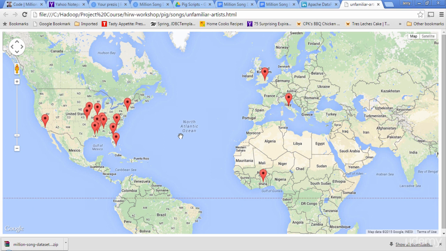Now let's look at part 2 of the script. Here we'll find out the artists who are far away compared to the other artists. Just by looking at the screen here, you can probably guess the result. But how do we programmatically find it? Well, we have the latitude and the longitude. Calculating the distance from latitude and longitude, that sounds complicated, right?